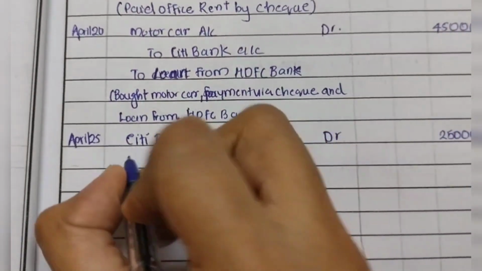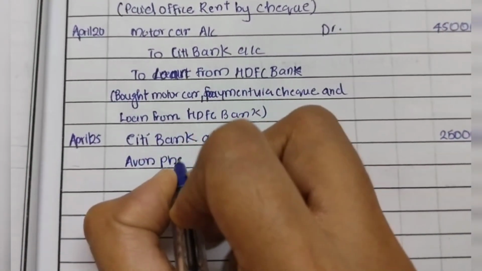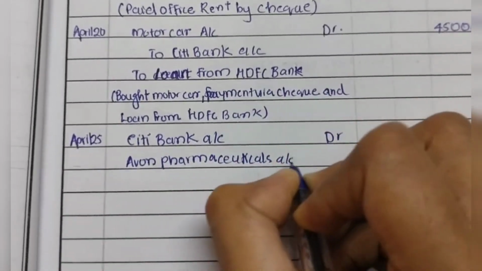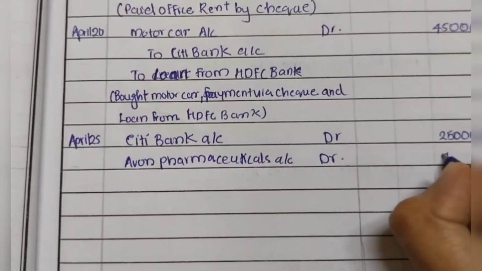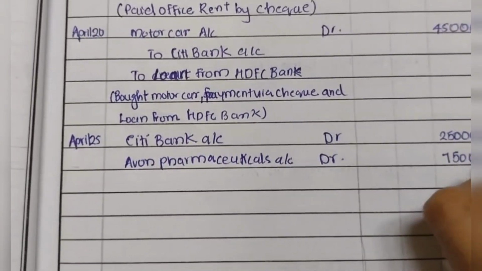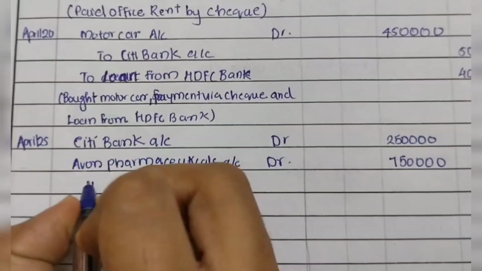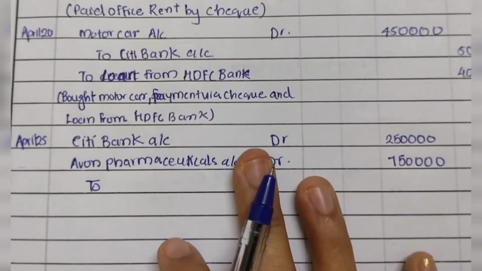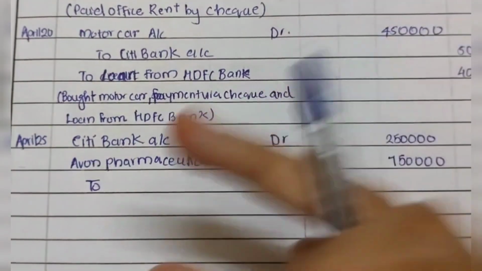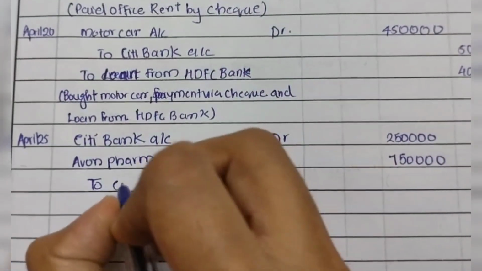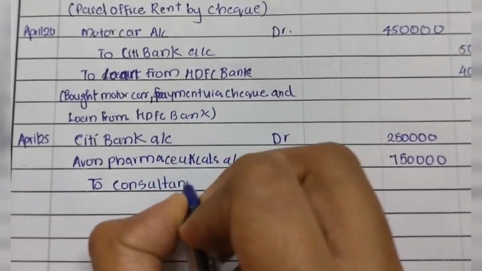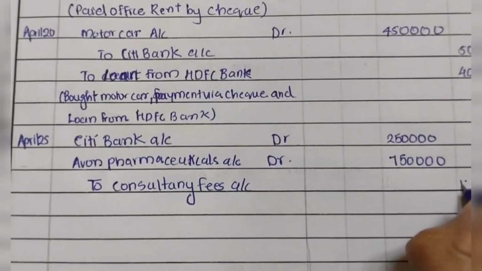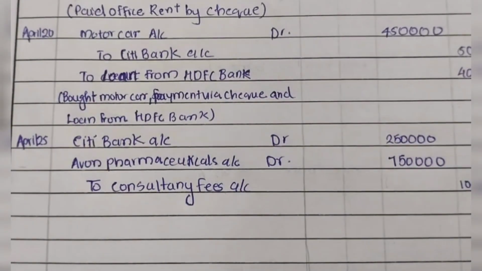So Avon Pharmaceuticals, we have to debit a personal account for them, 7,50,000. Okay. Then, what happens here? They are actually generating revenue for the business, right? So revenue should be credited. When revenue is increasing, we have to credit it. So to consultancy fees, we have to credit this one. Together it will be 10 lakh. Okay, so this is it.